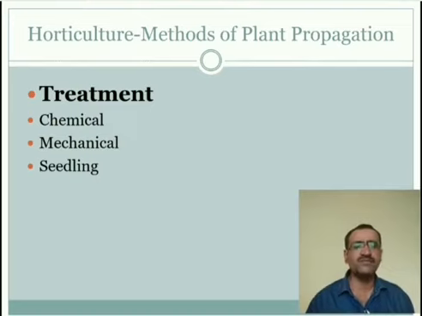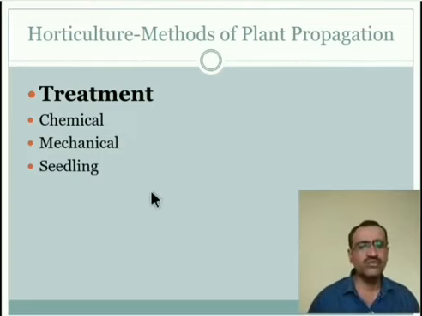For example, seeds like coffee, chiku, chana and babul use the boiling water treatment. This will lessen the time for germination. Mostly seeds with a very hard seed coat use this process.